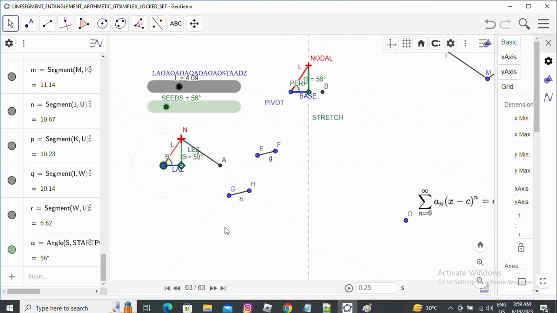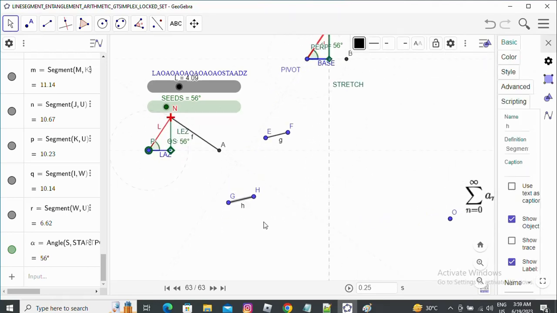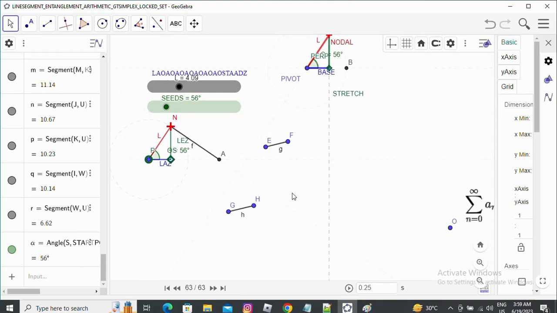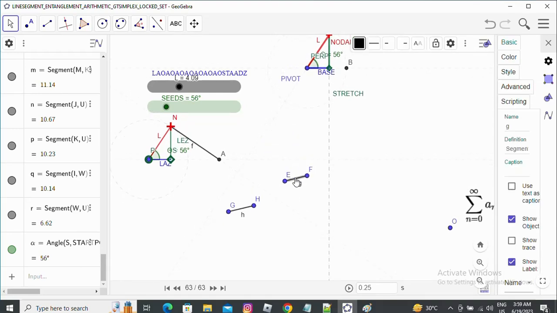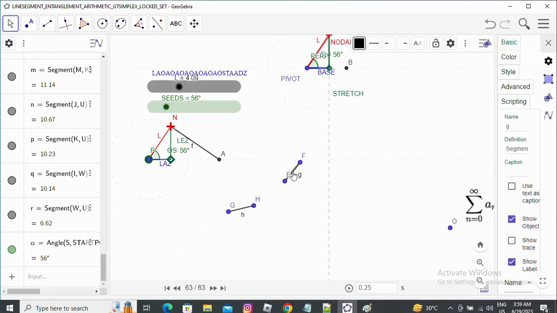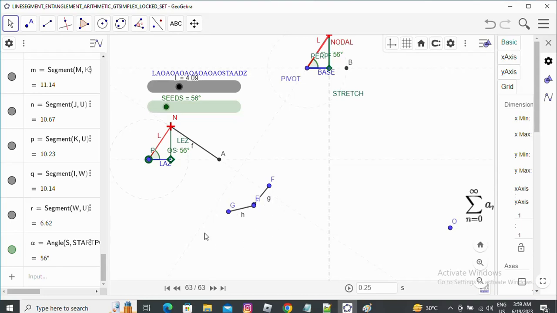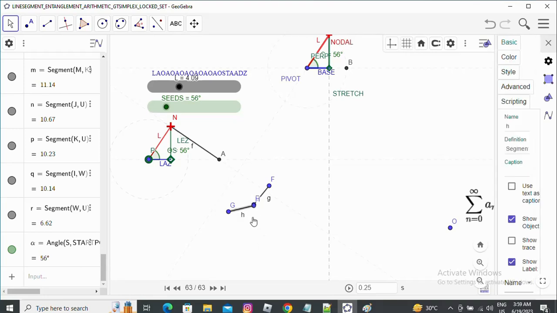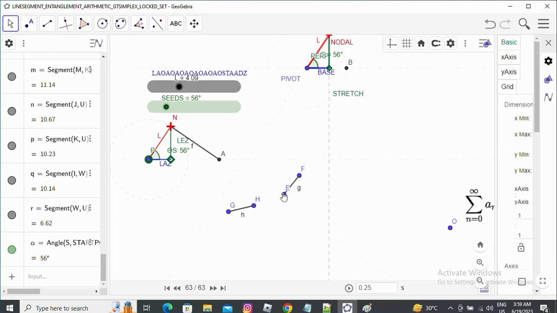segment of the Gtsimplex. Suppose this one is the output line segment of the first Gtsimplex, and this one is the output line segment of the second Gtsimplex. Then we can simply put this like this. Then it is the cumulative addition of two Gtsimplexes. Just imagine a large Gtsimplex, a large number of triangulated objects connected with this, and this one is the output line segment of the first Gtsimplex, and imagine that another big, large triangulated object is connected with this, where this line segment is the output line segment for the second Gtsimplex.